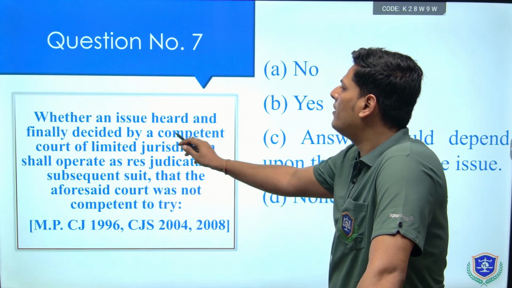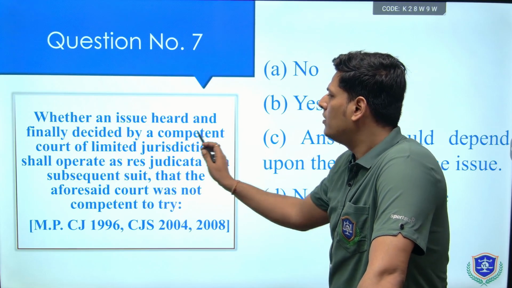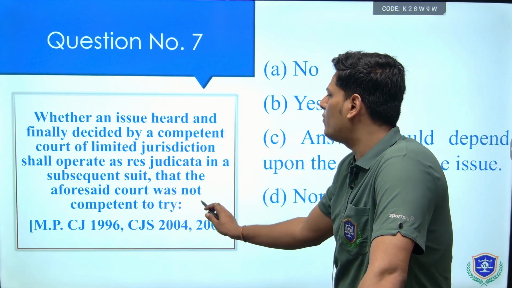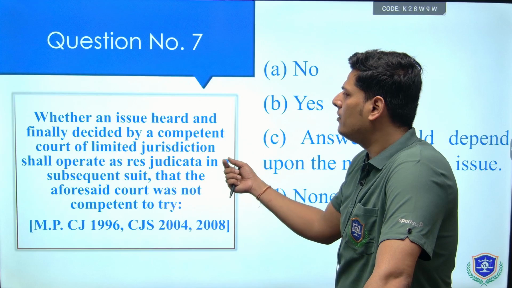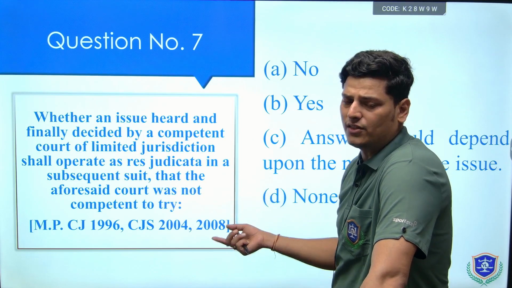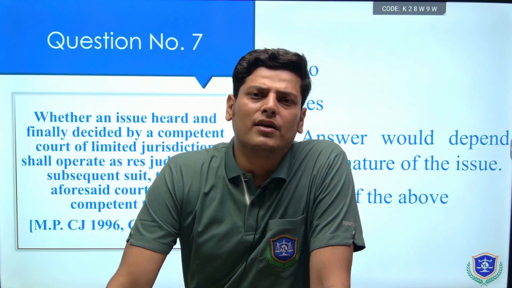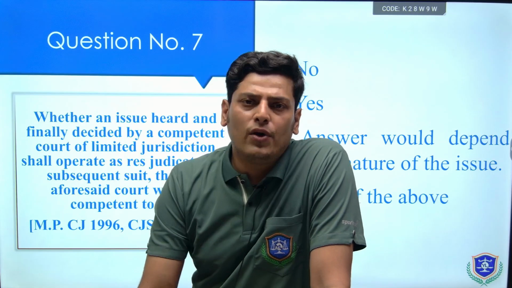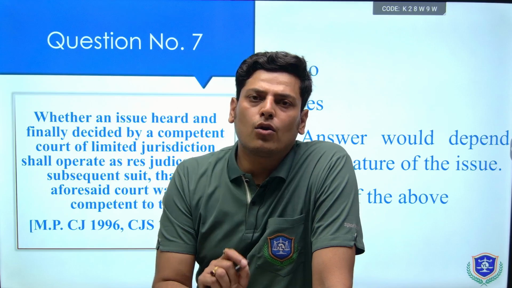Whether an issue heard and finally decided by a competent court of limited jurisdiction shall operate as res judicata in a subsequent suit that the aforesaid court was not competent to try. Meaning, earlier the court was competent, it was a court of limited jurisdiction, but later on when the case is filed in a fresh suit, it might be possible that the court of limited jurisdiction is not competent to try the subsequent suit. So will res judicata apply in such case, in the case of court of limited jurisdiction?